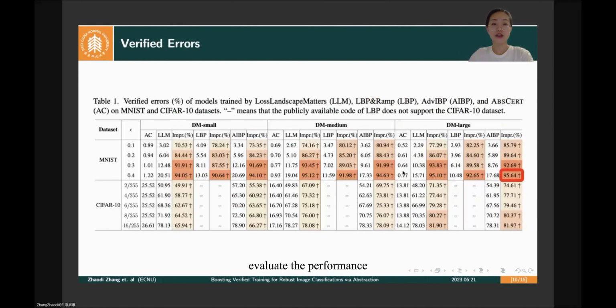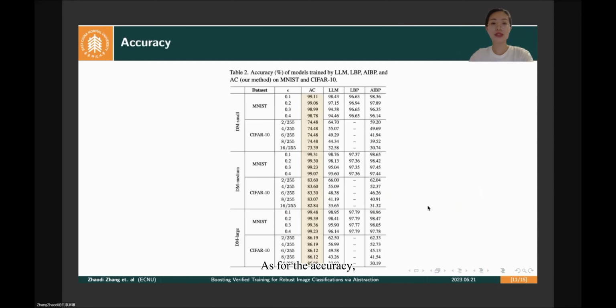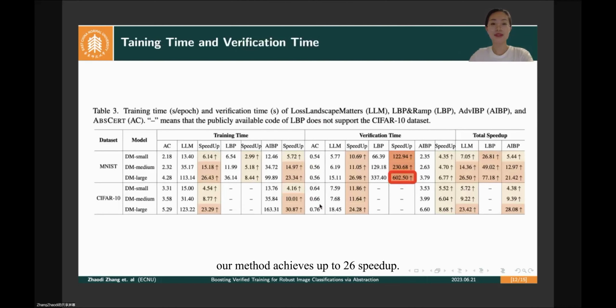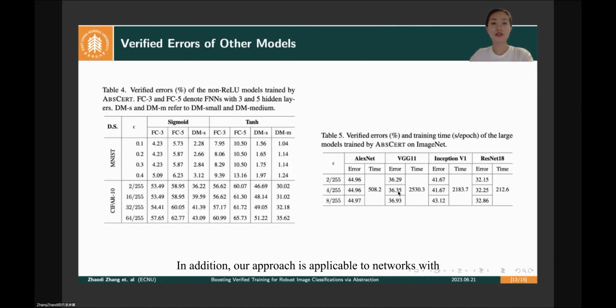Then we first evaluate the performance of our approach on ReLU models. The table shows our approach obtains up to 95% improvement over the competitors. As for the accuracy, our method achieves higher accuracy than the competitors for all data sets and models. Regarding training time, our method achieves up to 26x speedup. Regarding the verification overhead, our approach achieves up to 600x speedup. In addition, our approach is applicable to networks with various activation functions such as sigmoid and tanh. Moreover, our method is also scalable with larger models.